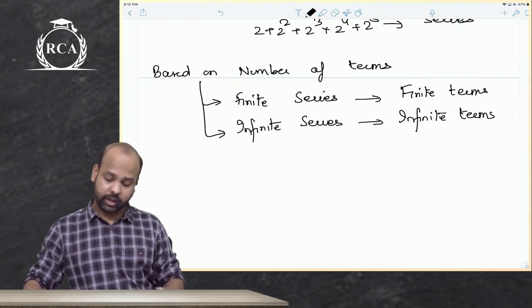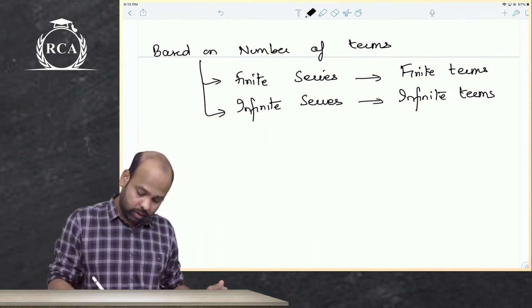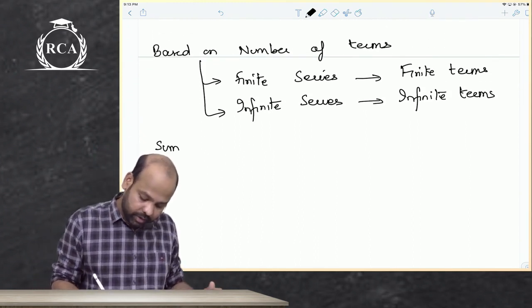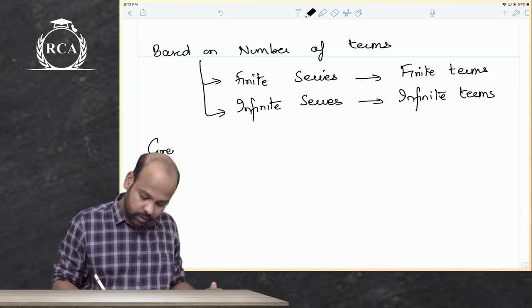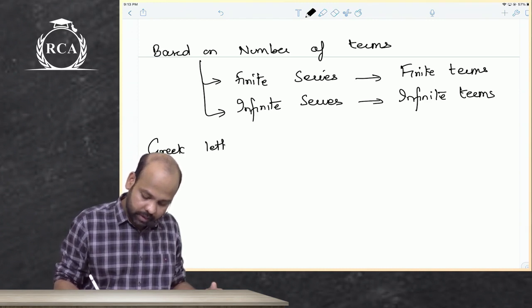Also, guys, one more thing, always remember: the sum of terms is denoted by the letter sigma. Sigma denotes the Greek letter sigma, beta.